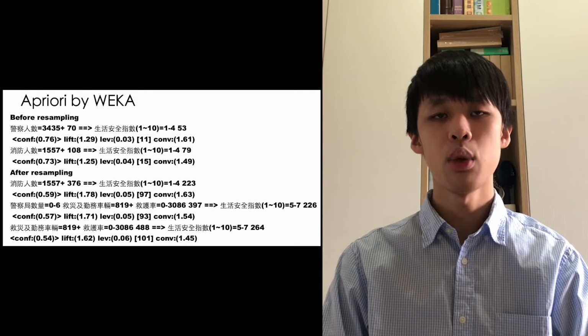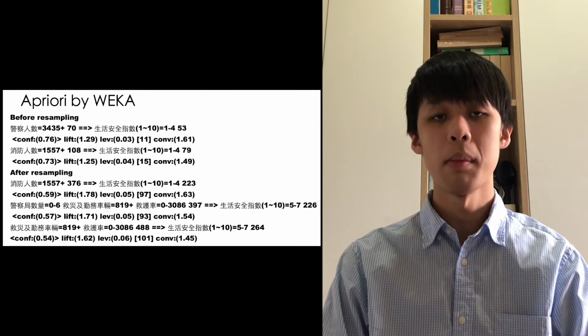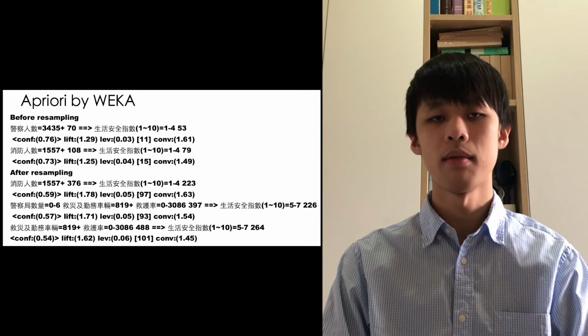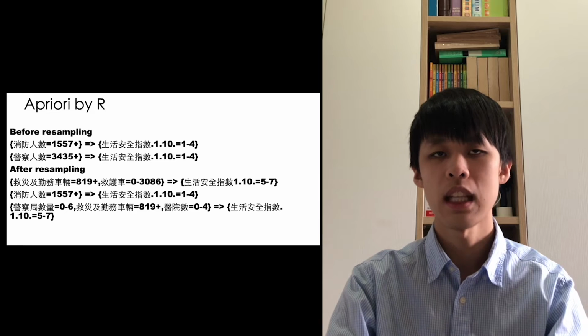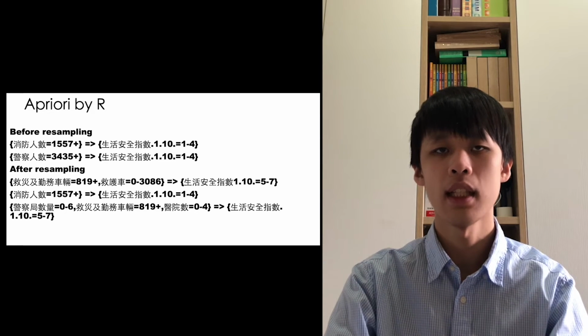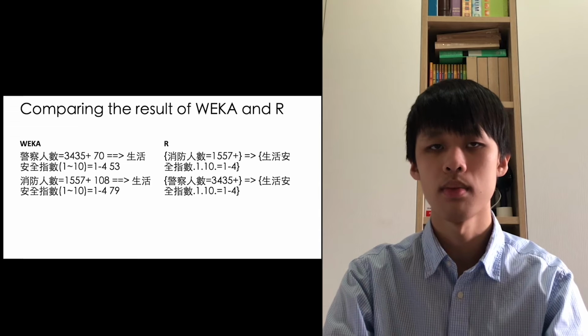So I look into our data and found that most of the area have low 生活安全指数. To solve the problem, I resampled the data to make 生活安全指数 uniform distribution, then do it again. This time, I found that 消防人数 is still associated with 生活安全指数, but some other rules was found. As you can see, higher 救灾体勤务车辆 and lower 救护车 usually related to higher 生活安全指数.